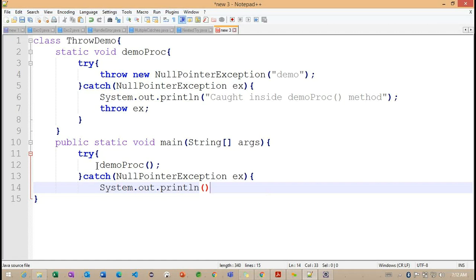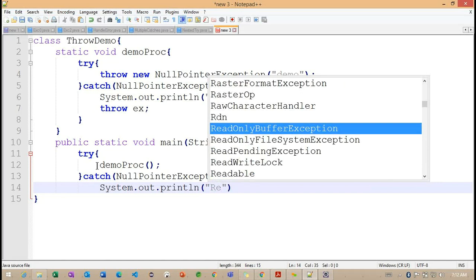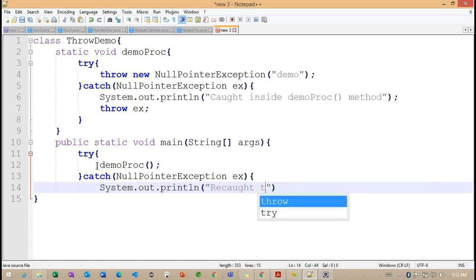So any exception we are trying to throw, this is the syntax we need to follow, like how we are following it at line number 4 here. And here, record the exception.